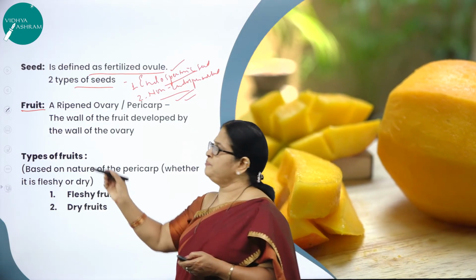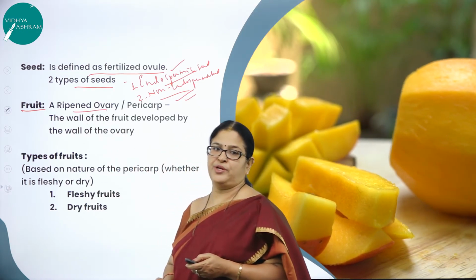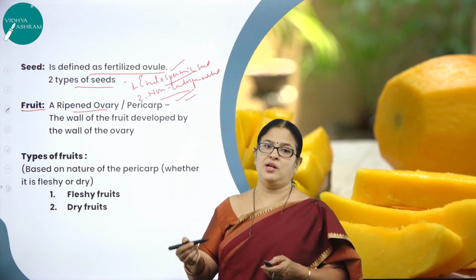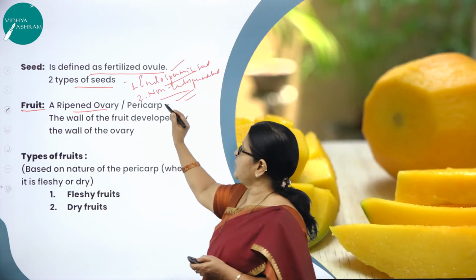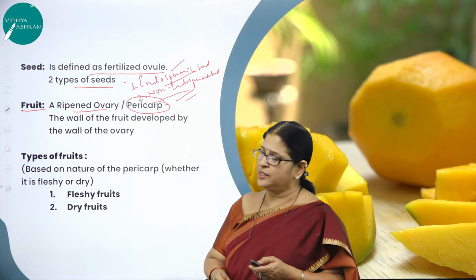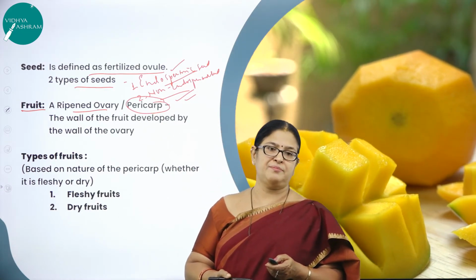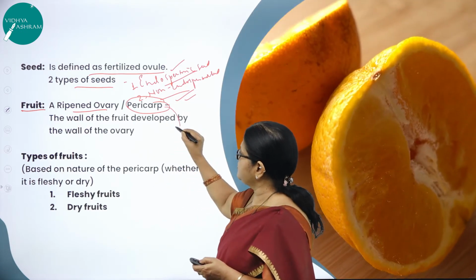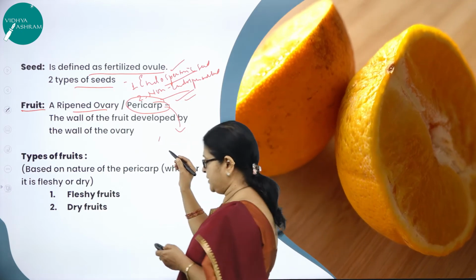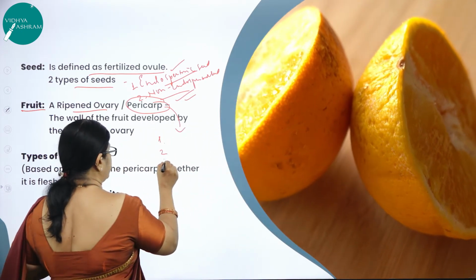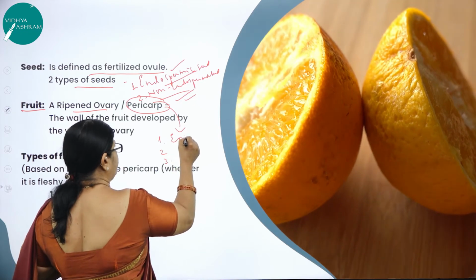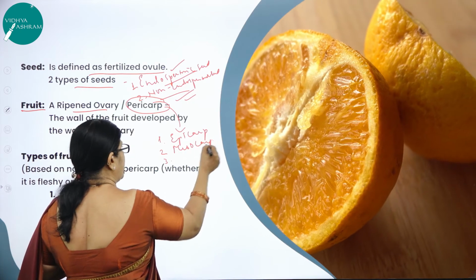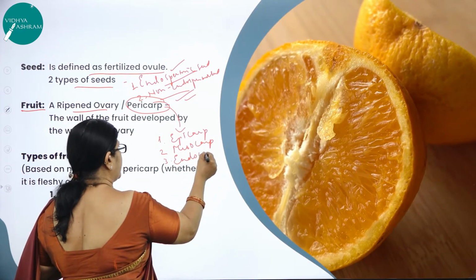Or you can call it, a simple definition, is what? Ripened ovary. Fruit is nothing but a ripened ovary. And the fruit wall, what we call the ovary wall, is called the pericarp. What is pericarp? Pericarp is nothing but the fruit ovary wall, and this pericarp is divided into 3 more layers. The outermost is called epicarp, the middle is called mesocarp, and the inner is called endocarp.